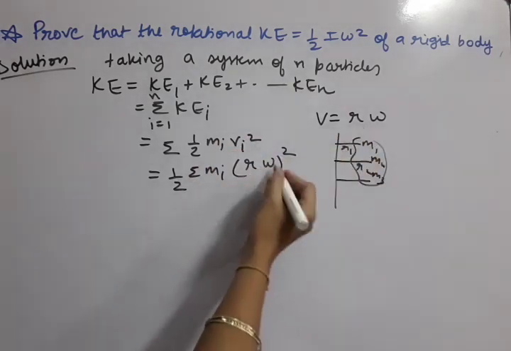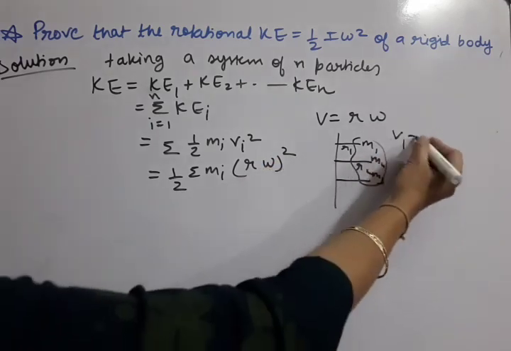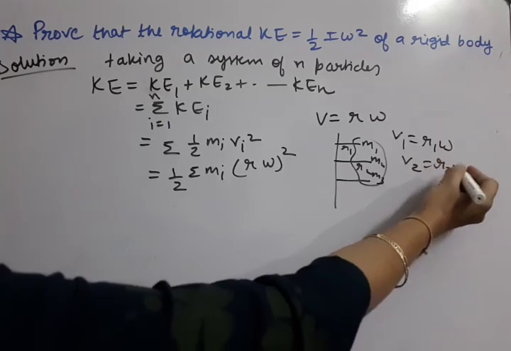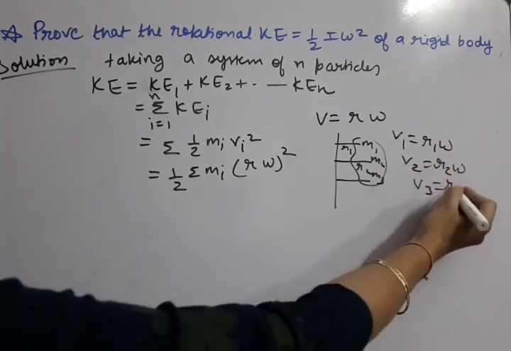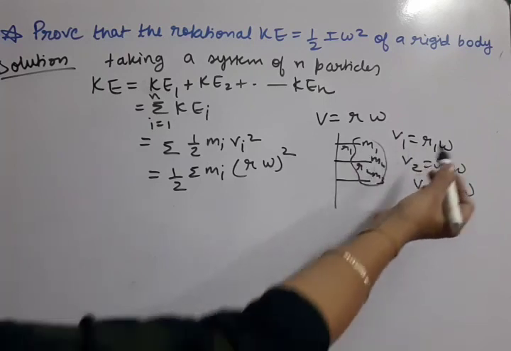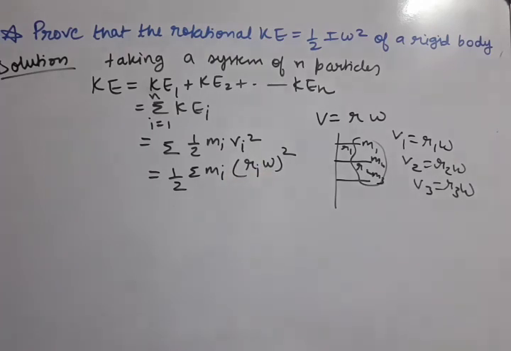So V1 equals R1 omega, V2 equals R2 omega, V3 equals R3 omega. You can see R are changing, but omega for all the particles is the same. That's why I need to mention here Ri omega.